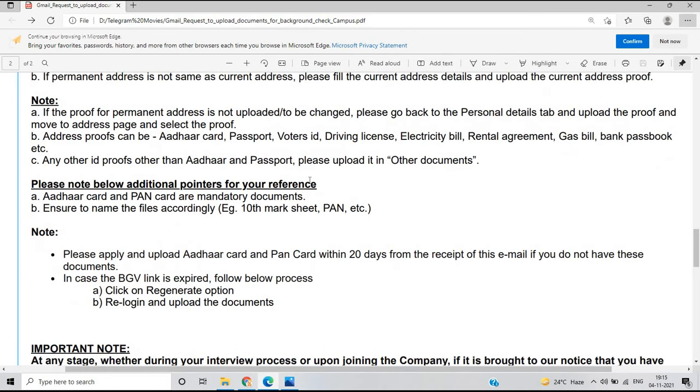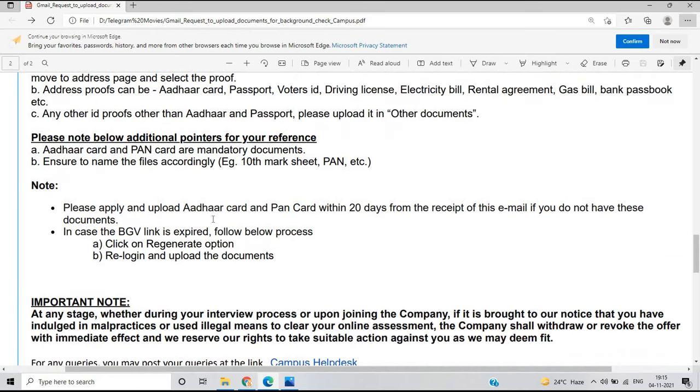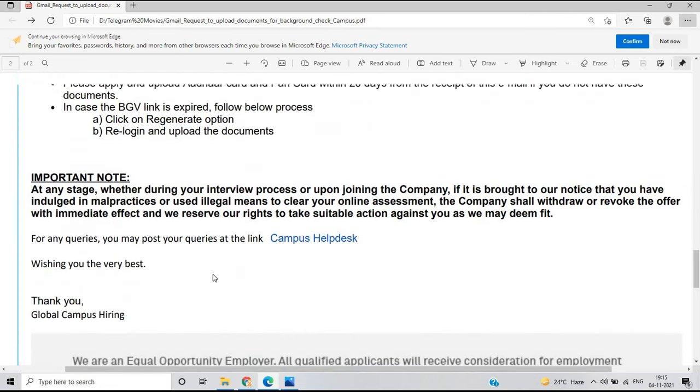Please note the below additional points for your reference. Aadhaar card and PAN card are mandatory documents. Ensure you name the files accordingly, like 10th mark sheet, PAN, 12th mark sheet. Please apply for and upload Aadhaar and PAN card within 20 days from the receipt of this email if you don't have these documents. In case the BGV link is expired, follow the below process: click the regenerate option, re-login and upload the document.